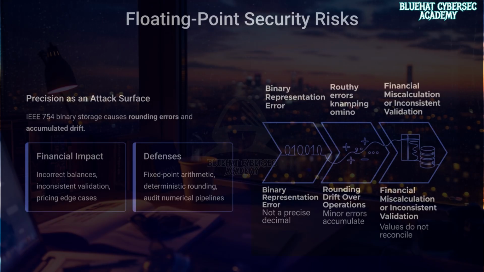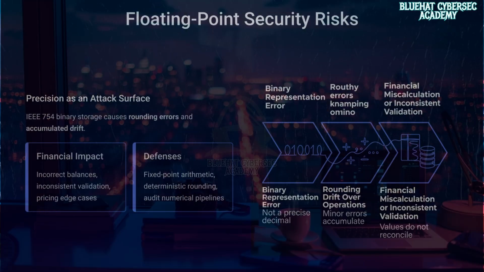Now shifting gears, let's talk about something that feels harmless, but quietly breaks financial systems: floating point security risks, or precision as an attack surface. Floating point arithmetic, based on the IEEE 754 standard, is essential for scientific computing, graphics, and finance, but it introduces subtle precision errors because of how numbers are stored in binary.